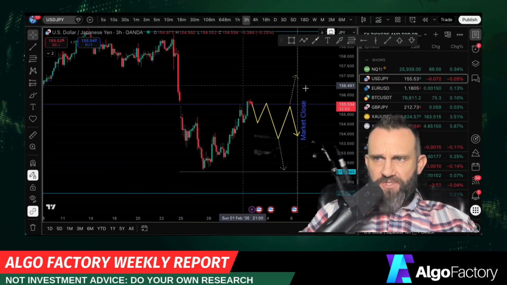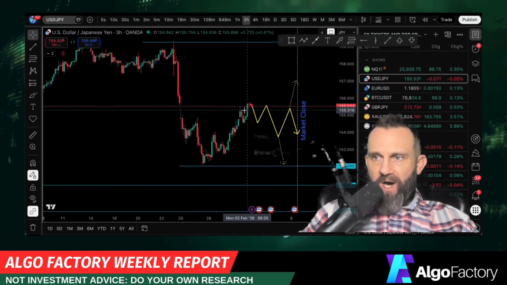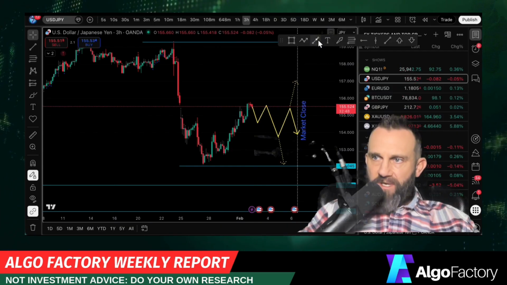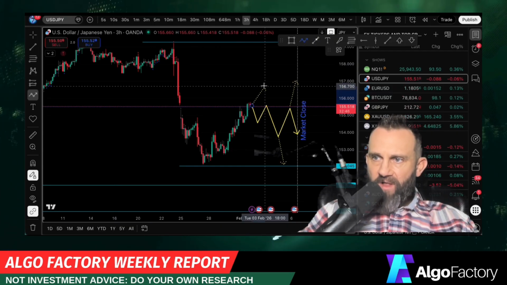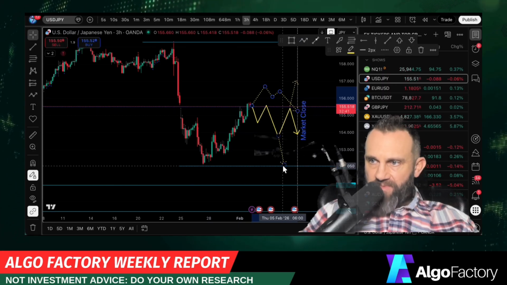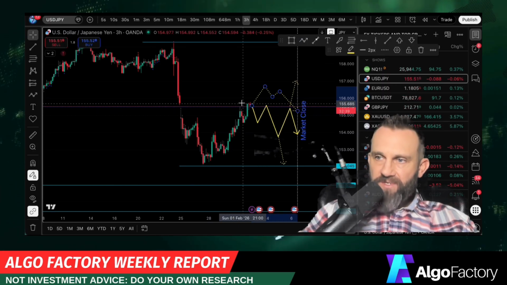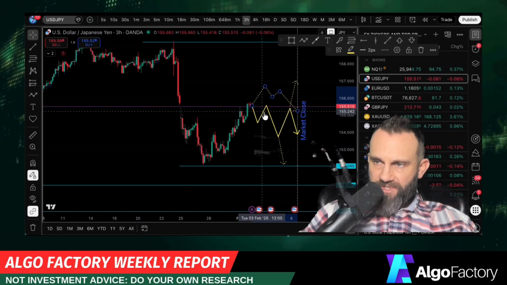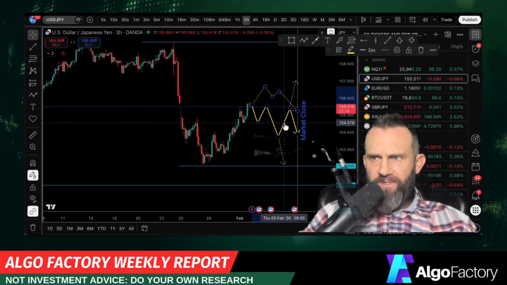There was a big, strong move down. There was a resulting pop up. We might even see price kind of pop up a little bit, but overall, I think it really wants to continue down. Your lower bound at this time is 152.05. And I think price is going to either make its way down there or just kind of grind down into the right until the end of the week.